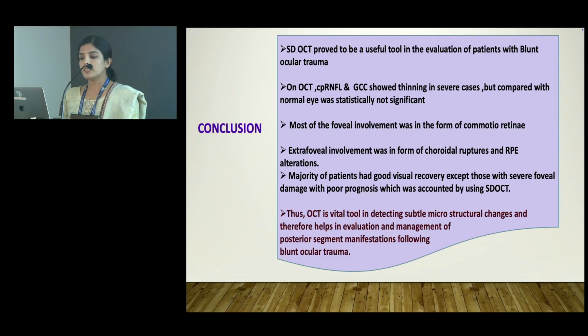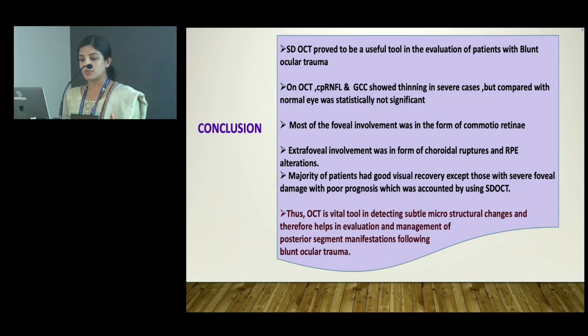So, conclusion: SD-OCT proved to be a useful tool in the evaluation of patients with blunt ocular trauma. On OCT, circumpapillary RNFL and ganglion cell complex showed thinning in severe cases, but compared with the normal eye, it was statistically not significant. Most of the foveal involvement was in the form of commotio retinae. Extrafoveal involvement was in the form of choroidal ruptures and retinal pigment epithelium alterations. The majority of patients had good visual recovery except those with severe foveal damage with poor prognosis, which was accounted